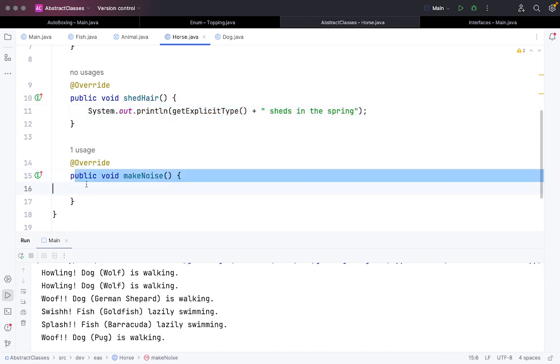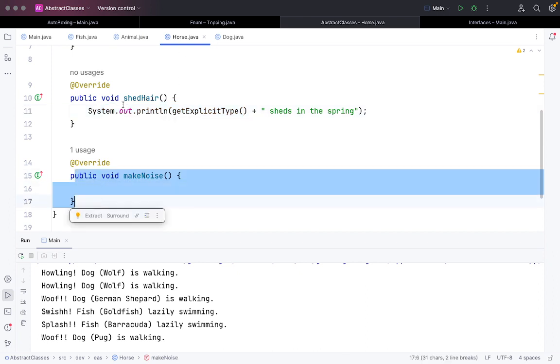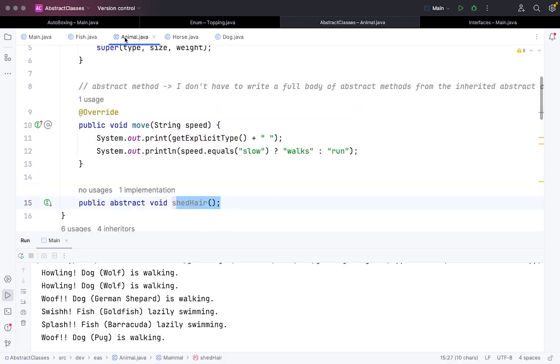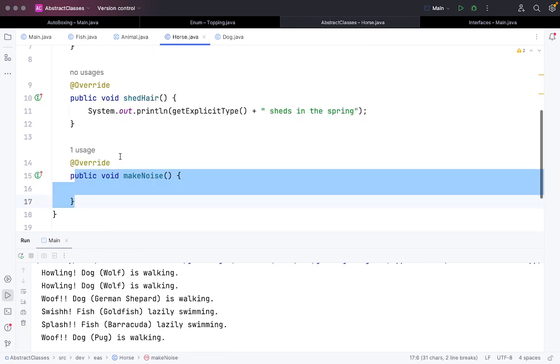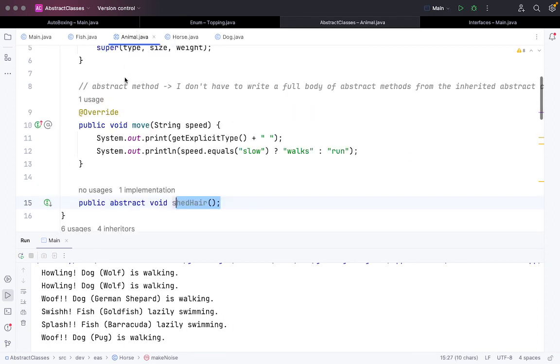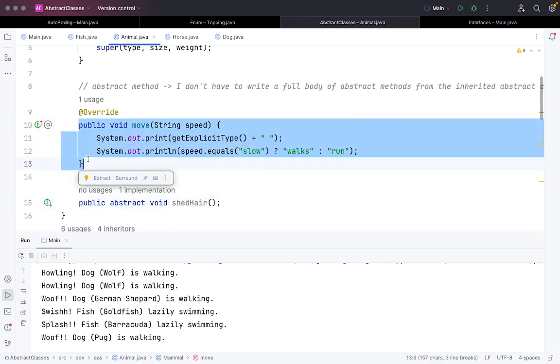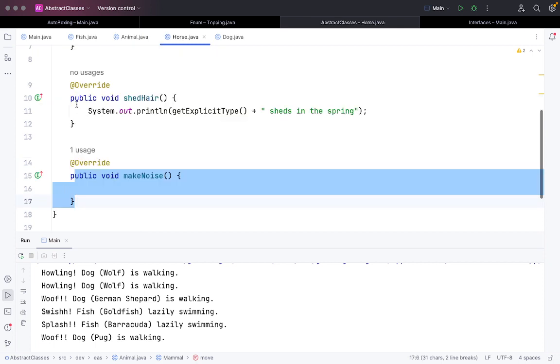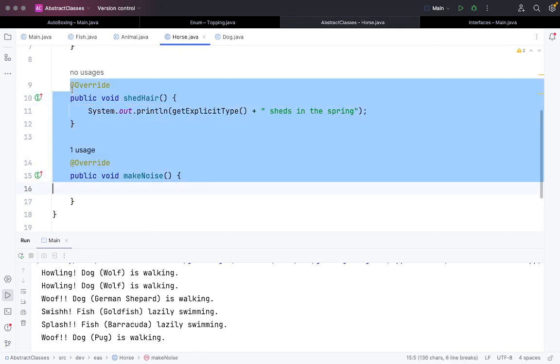Also, public noise I can make explicit here because it is the abstract method of the animal type. But I don't have to do it for move because I have already made it a concrete class. So this now became a concrete class in the abstract class, so I don't have to make it. To show you again, let me comment this part now.